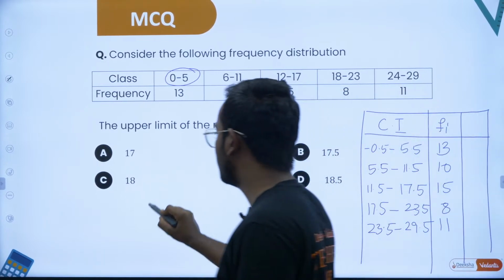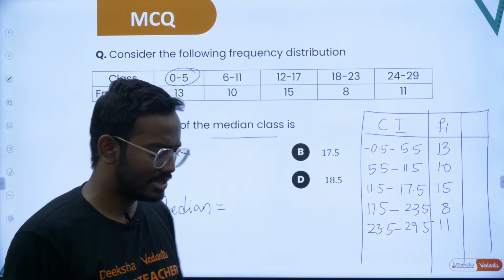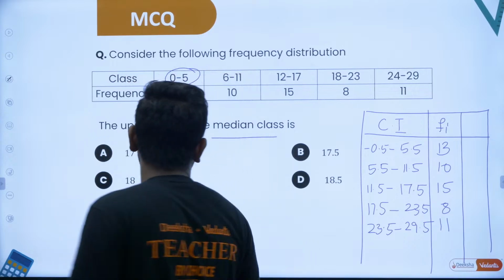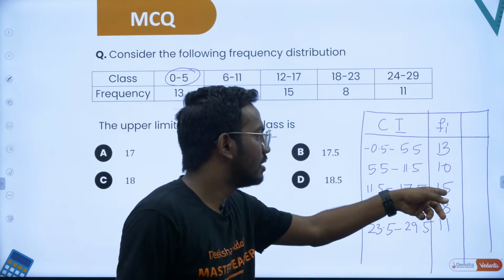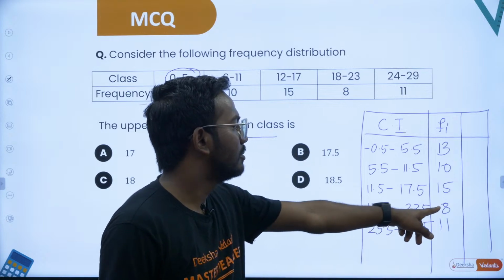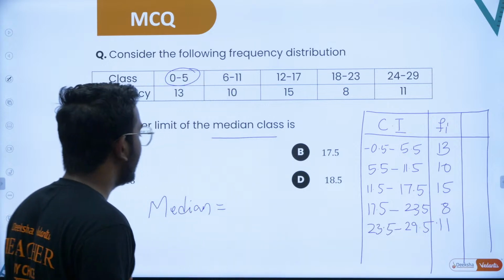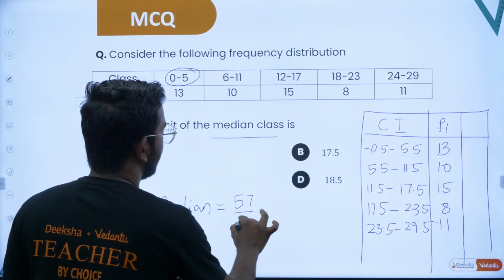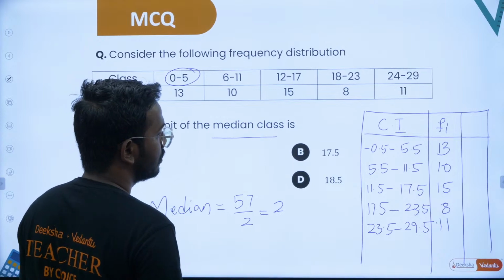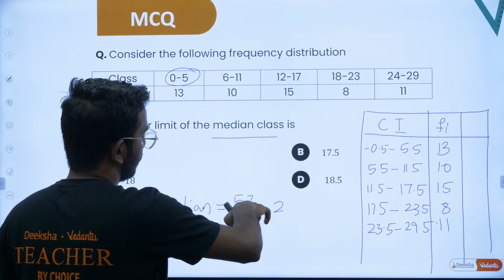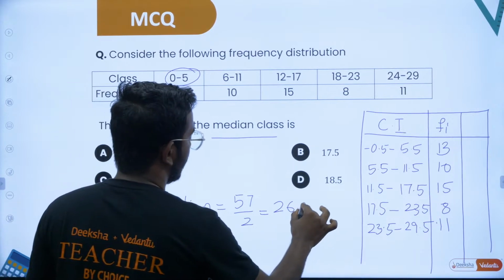So now how do you get the median? The median is exactly the middle one. So let's take n by 2, exactly the middle one. How do you take exactly the middle one? You add all these things: 13 plus 10 is 23, plus 15 is 38, plus 8 is 46, plus 11 is 57. So 57 by 2, that will give you 28.5.